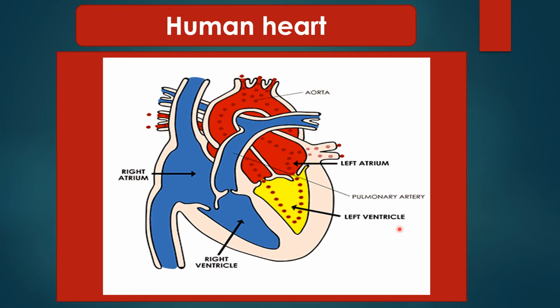As you can see, the area denoted by blue color is actually representing the deoxygenated blood. So deoxygenated blood reaches the heart from the right side. From here it moves to the lungs, and from the lungs oxygenated blood enters the left side of the heart, and from there it reaches the other parts of the body.